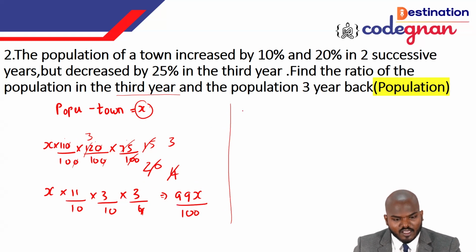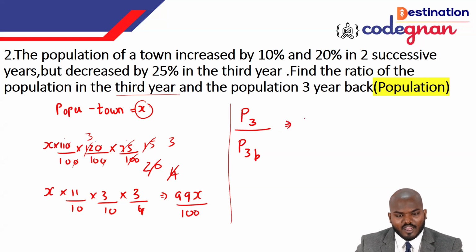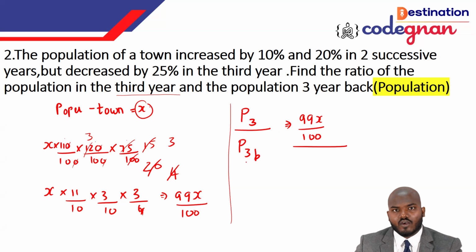Okay, so they are asking for the population in the third year and the population 3 years back. The population of the third year is 99x by 100. And the population before the 3 years, we don't know what it is, so I'm simply calling it x.